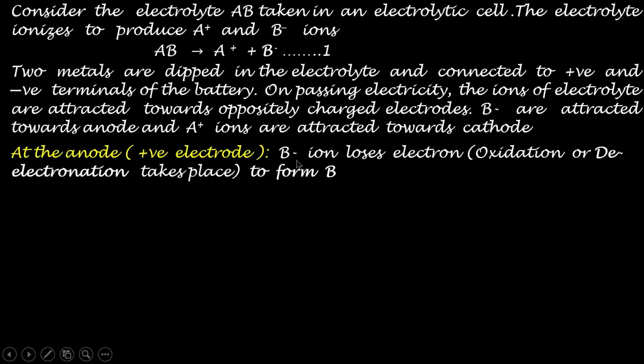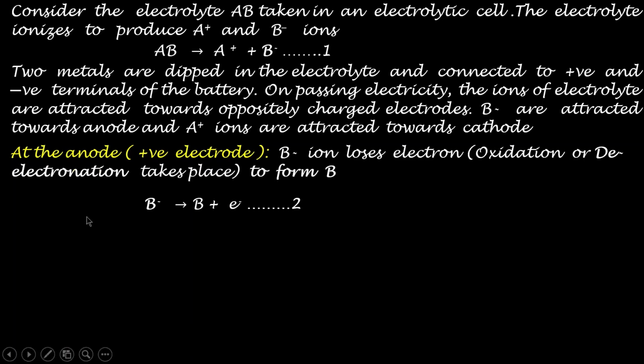B minus will lose the electron and form B, the neutral atom. B minus carries one negative charge, so it loses one electron and forms the neutral atom B. So this reaction takes place at the anode. That is, oxidation or de-electronation takes place at the anode.